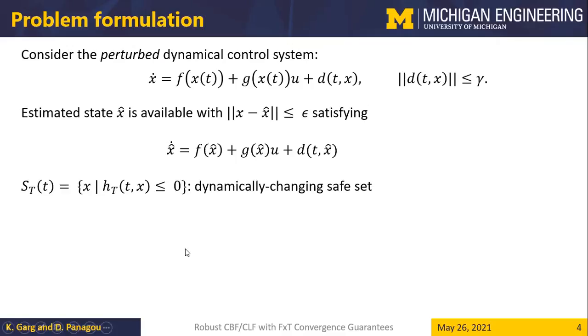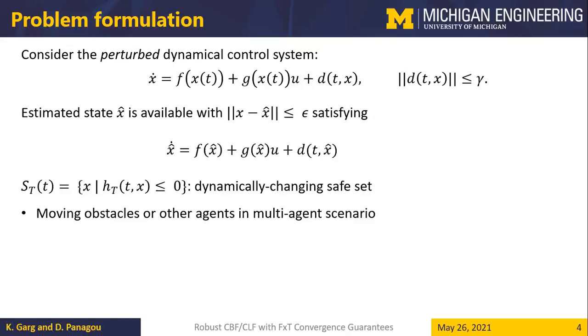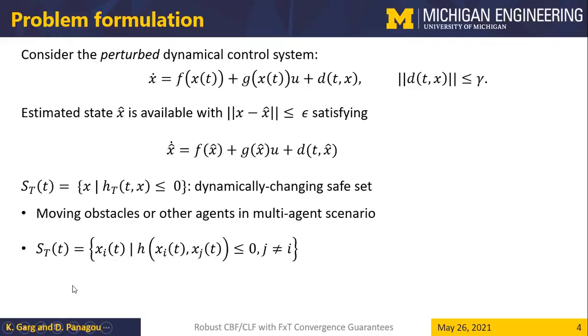We consider a time-varying or dynamically changing safe set given as a zero sublevel set of a time-varying function h subscript t. This is used to encode moving obstacles or other agents in a multi-agent scenario. So in particular, if agent i needs to maintain safety with respect to agent j encoded via this function h by having this h function being non-positive, then this time-varying dynamically changing safe set can be defined in this particular form.